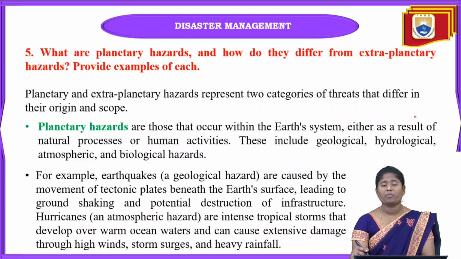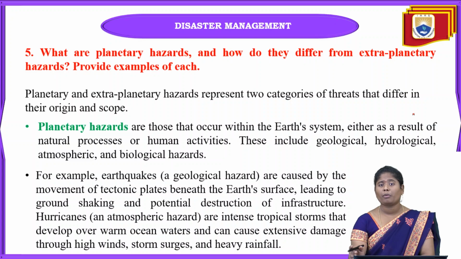That may be from man-made hazards or natural processes also. These planetary hazards include geological, hydrological, atmospheric and biological hazards. For example, we can say earthquake.